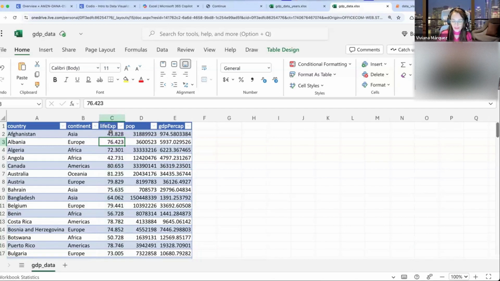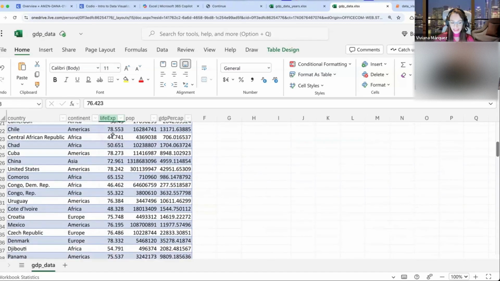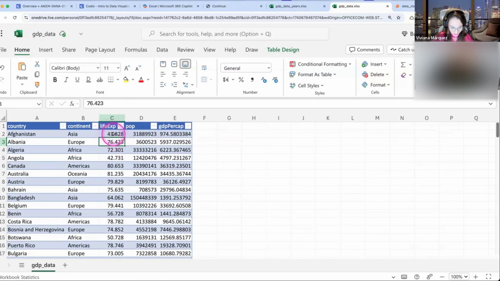In theory, we all have continuous age. You're not exactly 50 years old, you're 50 years old and a few months and a few days. But it depends how you're treating it. In a database it would probably just say the whole number, so if you're treating it as a whole number, you could say it's discrete. But in this case, we have the decimals, so it's definitely continuous.